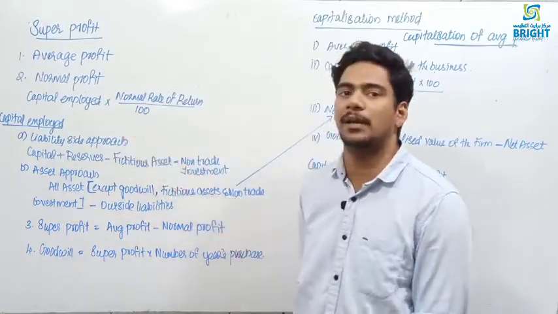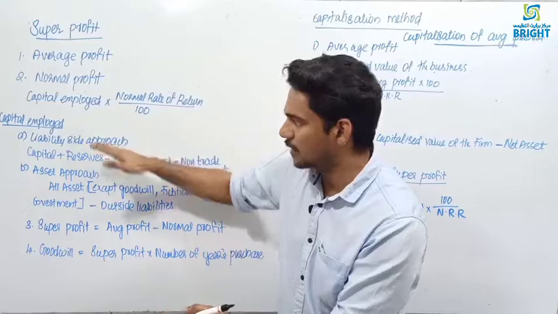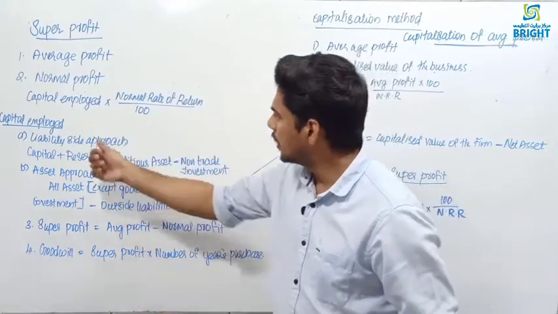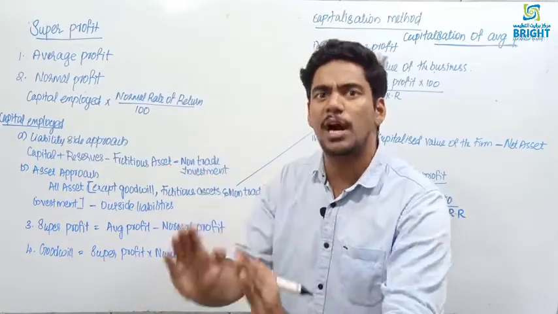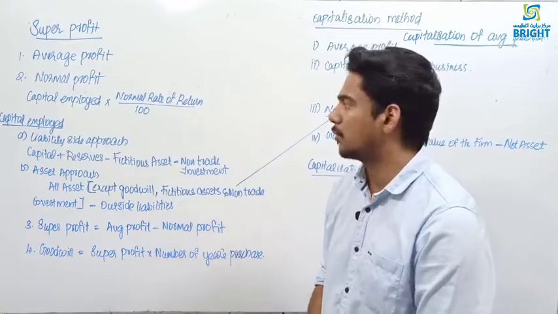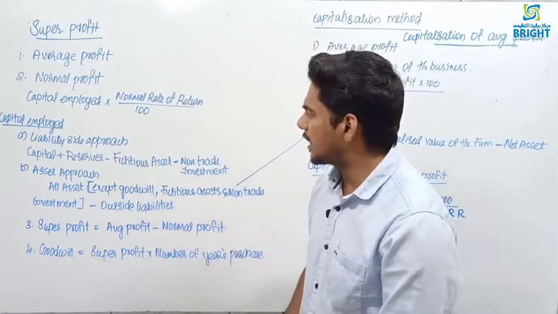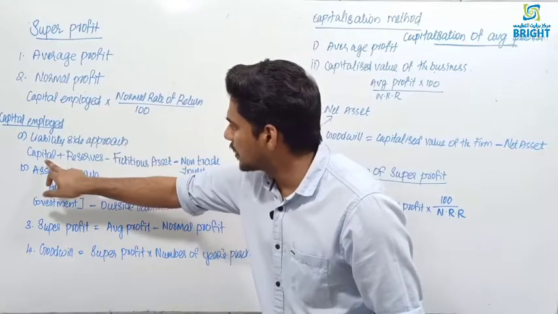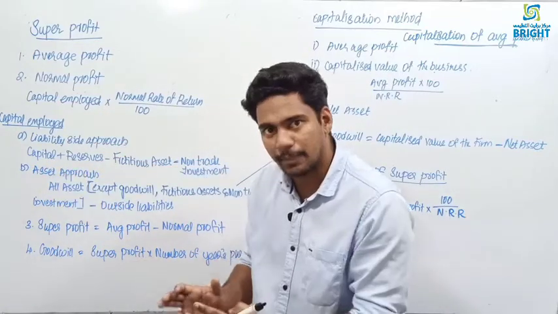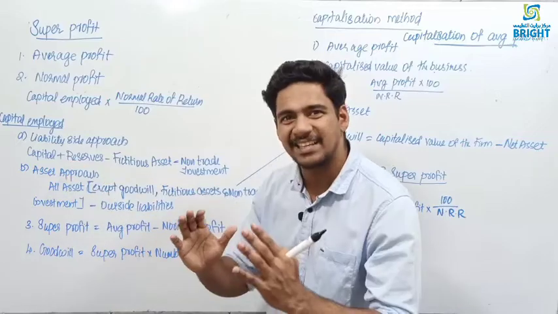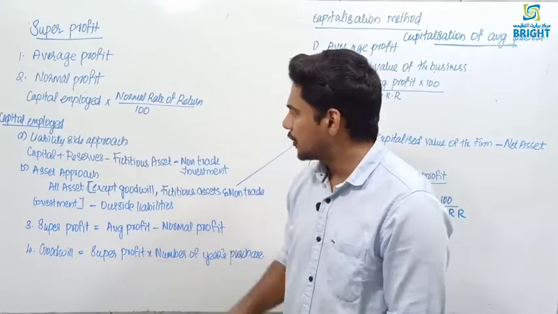Then what is capital employed? This part is very important. So capital employed, there are two approaches to find out the capital employed. First approach is liability side approach. In liability side approach, capital employed is equal to capital, the capital of the partners, plus if any reserves and surplus is there, you are adding.